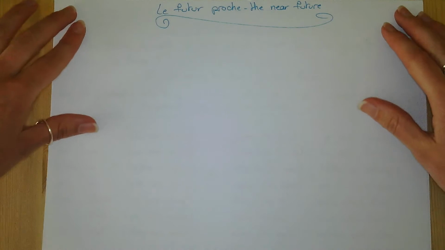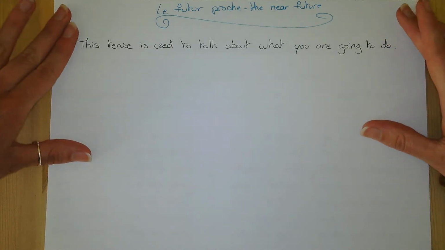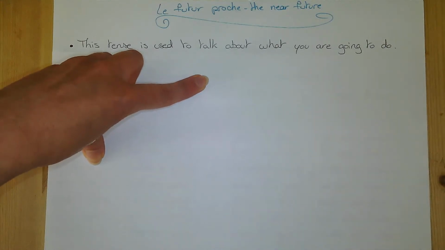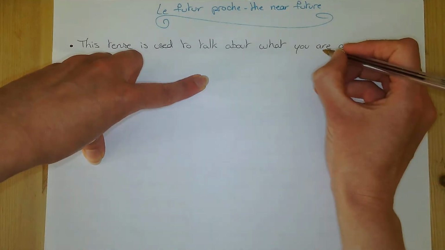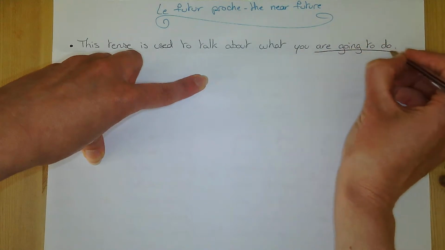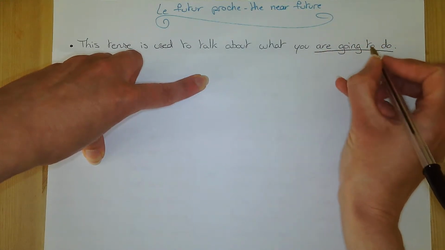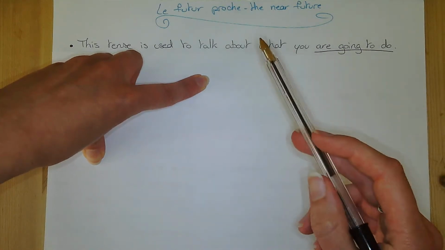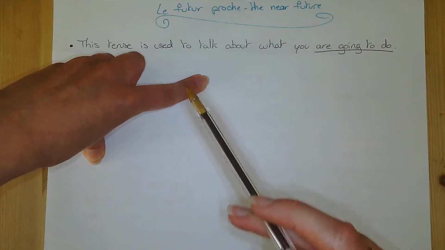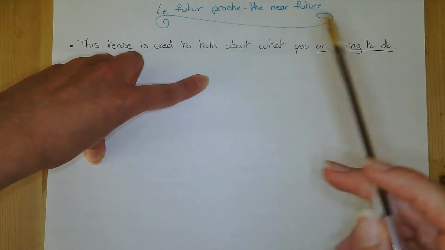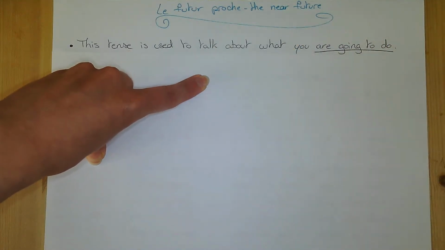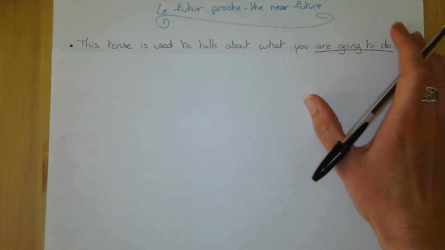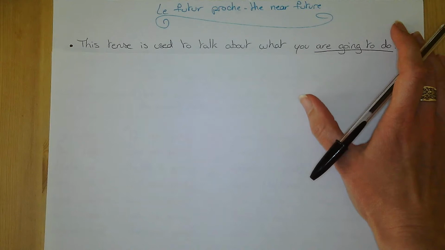Obviously, to talk about the future, but more specifically, to talk about what you are going to do or what is going to happen. So, important part here is what you are going to do. You cannot use this tense to say what you will do. I insist on that because what you will do, it's the simple future. There's already a video somewhere on the channel about that. Don't use the near future to talk about what you will do.